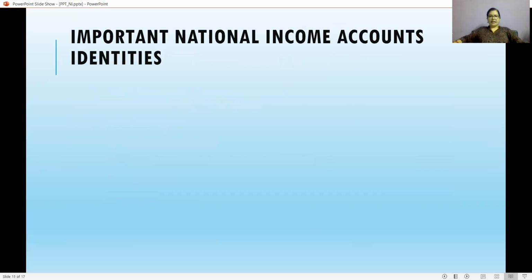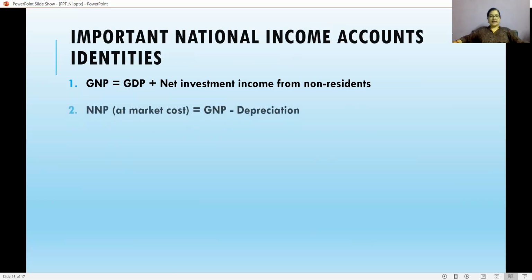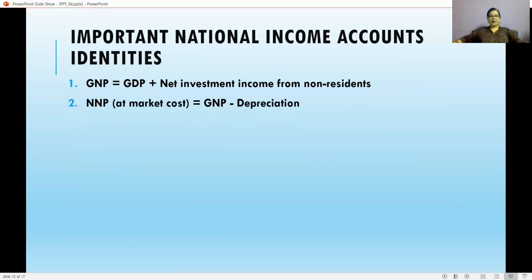Now I will mention some important national income accounting identities. The first one is GNP. GNP is GDP plus net investment income from non-residents. The second one is NNP, or net national product. NNP at market cost is equal to GNP minus depreciation.